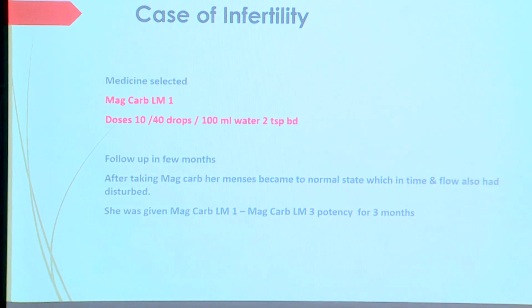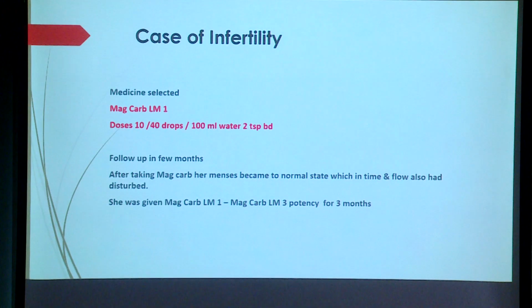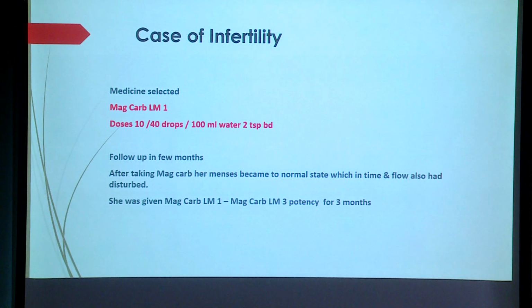So the medicine which I gave now was MACCAP, 0.1 potency. The dose was 10 strokes, 40 drops in 100 ml water and 2 teaspoons BD. I gave the medicine for her state to regularize the menstrual timing. The timing was deranged. It was becoming late and late. For the derangement, I gave the medicine from 0.1 to 0.3, for a proper 3 months.